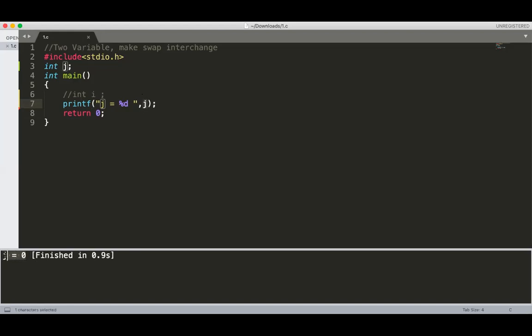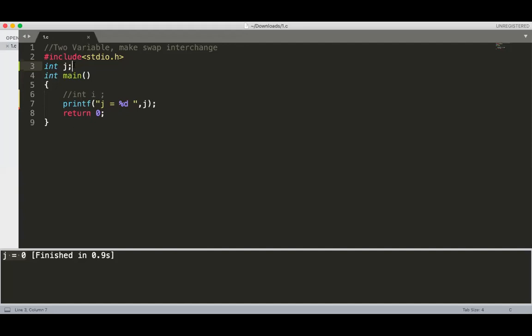So remember that if you are declaring the variable outside the main function, not in any function, separate from any function, it is a global variable. If it is a global variable, then its default initial value is 0.